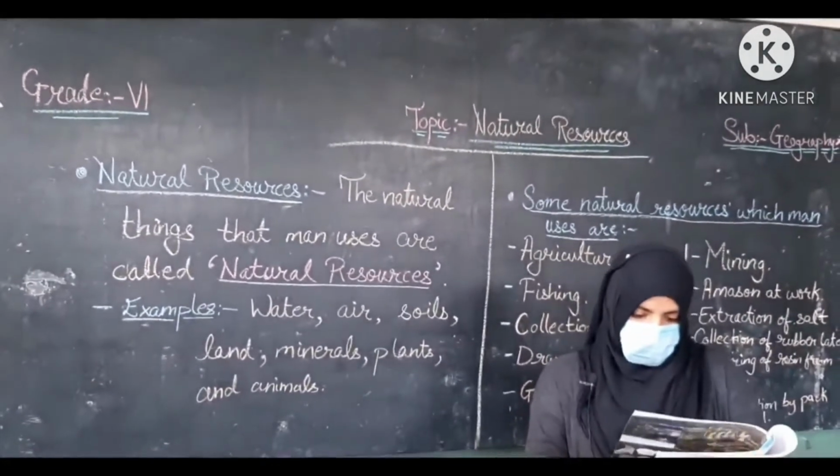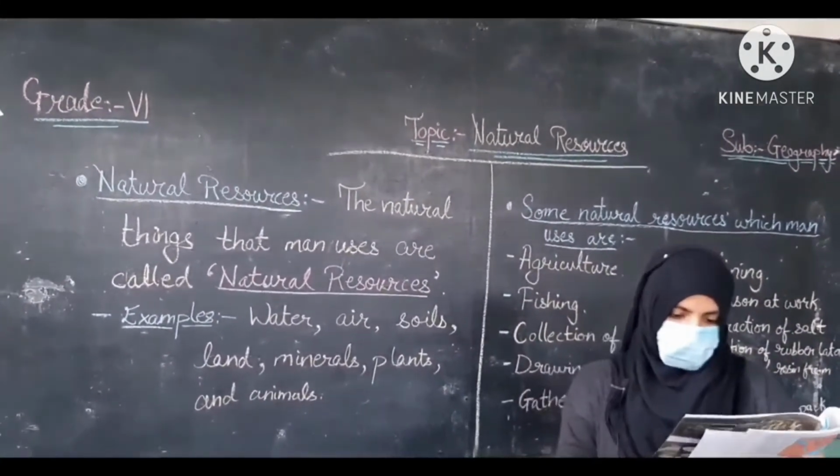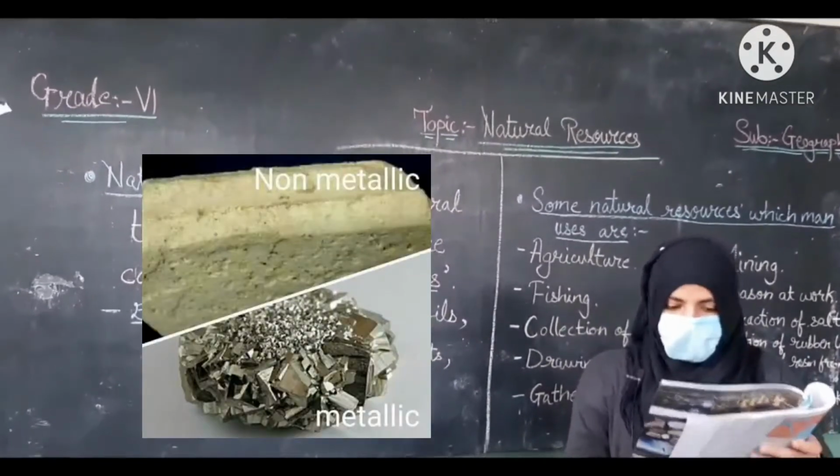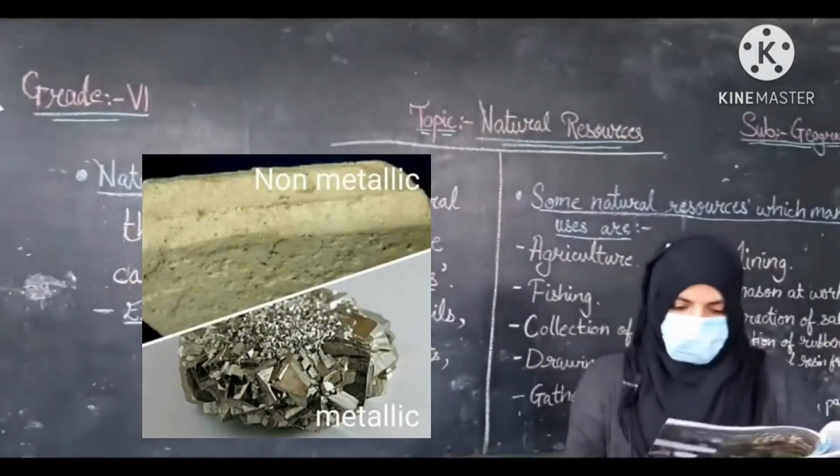In this textbook we see that minerals are generally classified as metallic and non-metallic minerals.